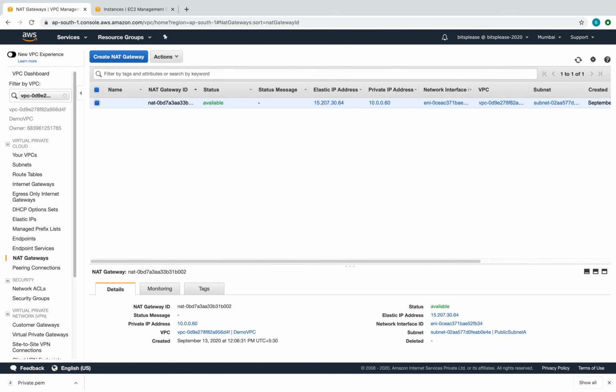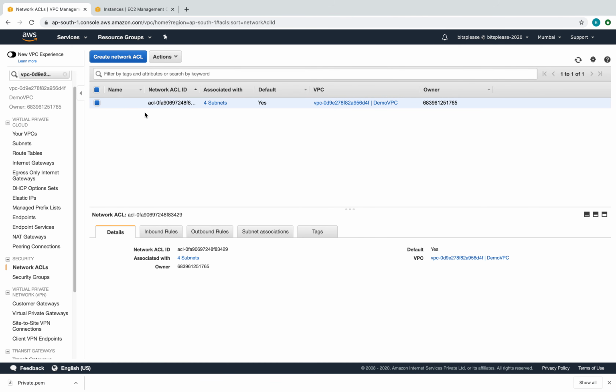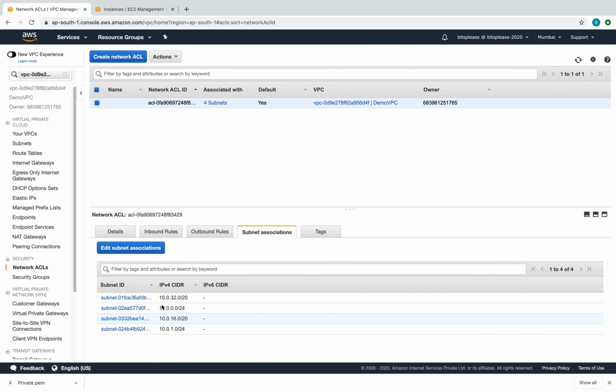Now we are going to play around with this network ACL just to check out what it is. So quickly, what we'll do is go down to the network ACL. Where is it? Here, there you go. So there's a network ACL, and this gets created by default. You can see the subnets here. All the 4 subnets present in our demo VPC are attached to this network ACL.